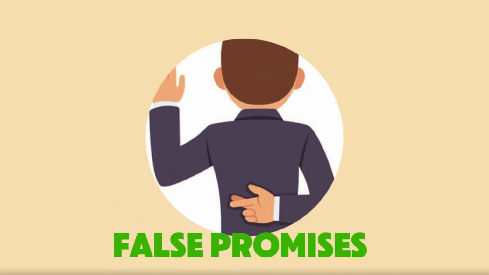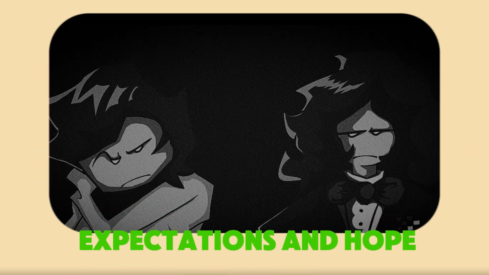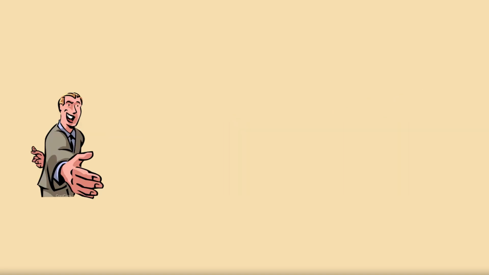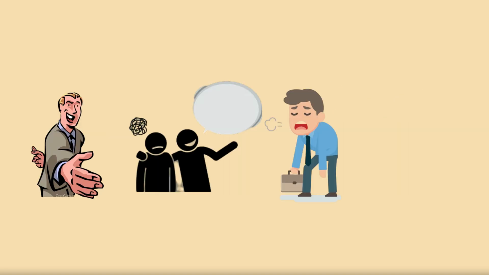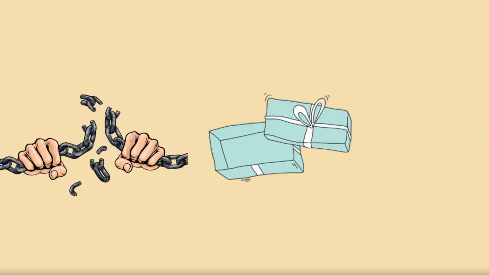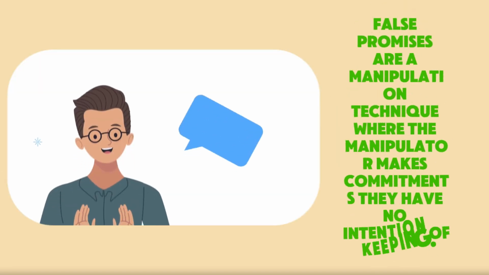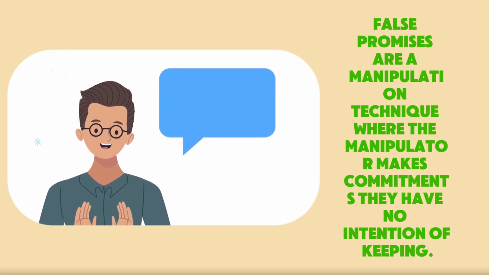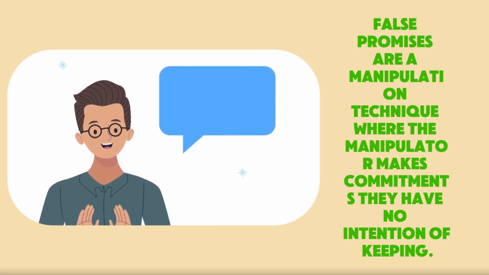False promises is manipulation of expectations and hope. Its attributes are deception, empty promises, disappointment, false hope. Often use symbols: broken chain, empty gift box, hollow tree. False promises are a manipulation technique where the manipulator makes commitments they have no intention of keeping.